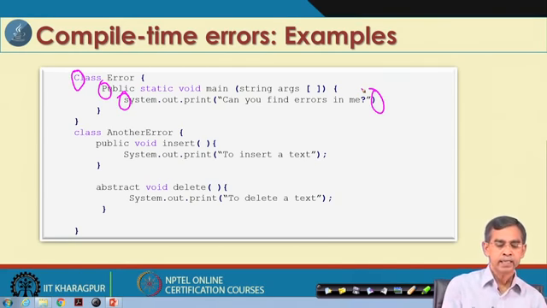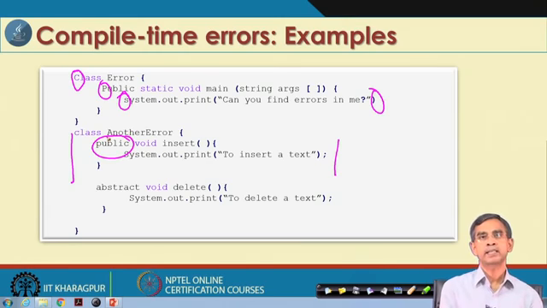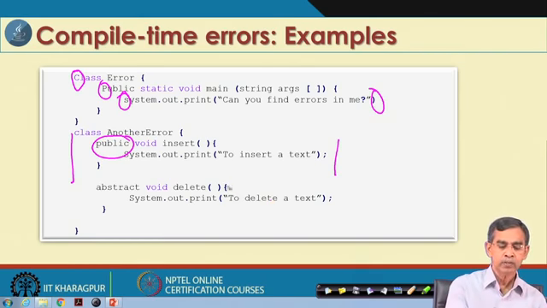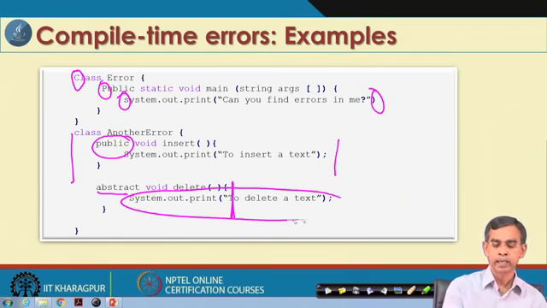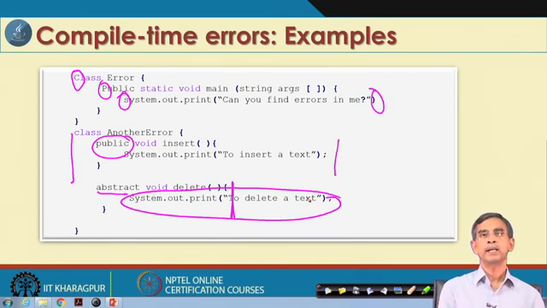On the other hand, if we see the other program, maybe we cannot find any errors here, this is correct in all senses. Maybe this is an error because in this class a public is not accessible. And we can also find one more error here. You can tell me why this error: because you have declared a method as abstract, and whenever you declare an abstract method, no code should be included. So, there are a few errors; these are called compile time errors.